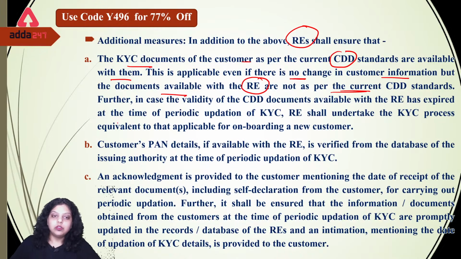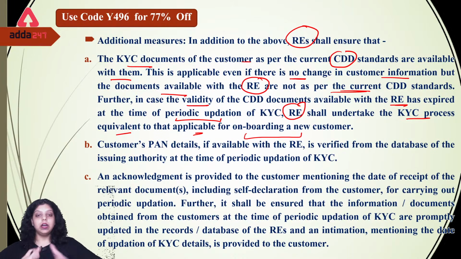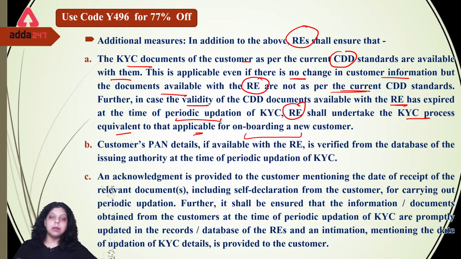Okay, so further, in case the validity of the CDD document available with the regulated entities has expired at the time of periodic updation of KYC, the regulated entity shall undertake the KYC process equivalent to that applicable for onboarding a new customer. So what it's saying is, if the validity of the CDD document, that is the customer due diligence document, has expired at the time your periodic updation of KYC came.